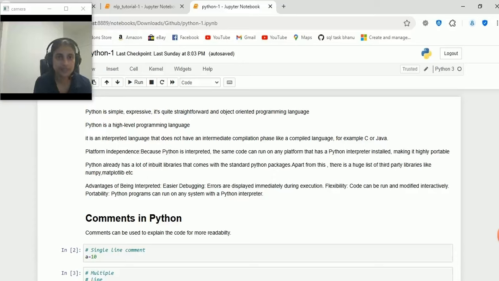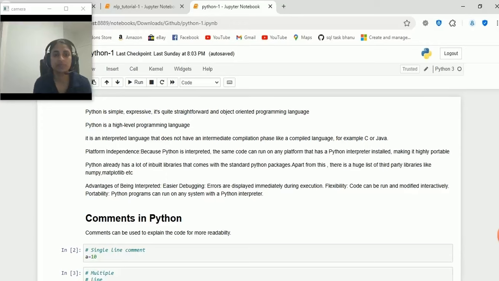I hope you guys understood till now. So next I'm going to talk about comments in Python. Okay, so we are using comments in every language, right? So why are we giving comments? In order for more readability. Okay, for example, if one person writes some code, and another person needs to understand that code, he or she needs to give some comments. Then the other person can easily understand.